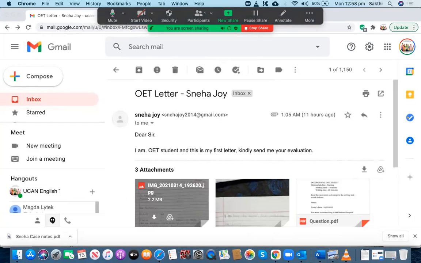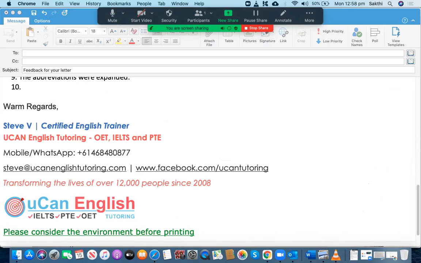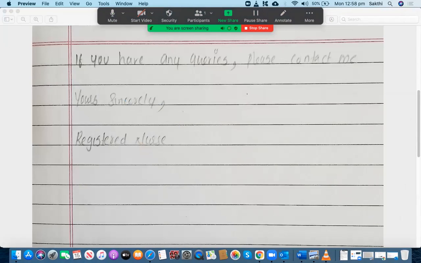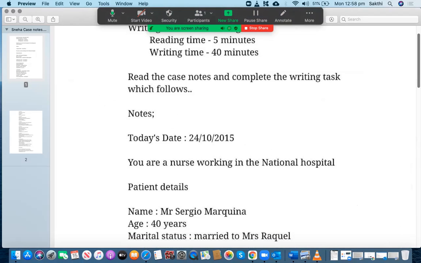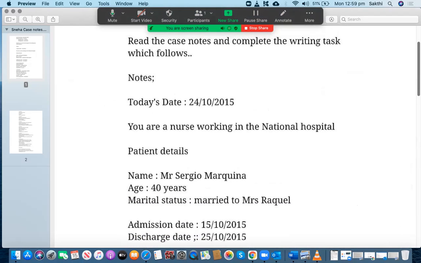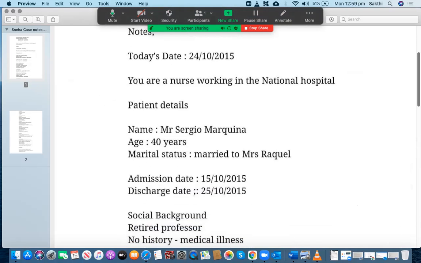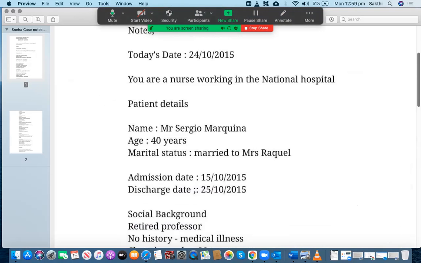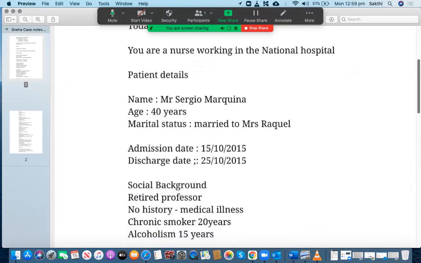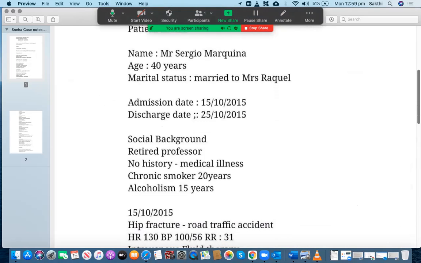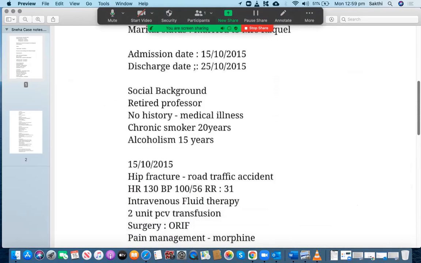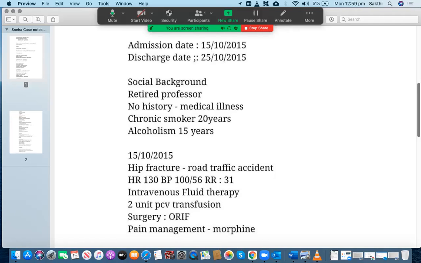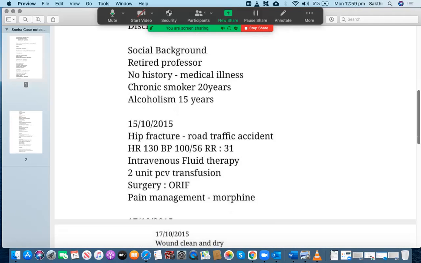All right, okay, so that's the nurse case notes. Complete the writing task which follows. Notes today's date. That's all right. You're a nurse working in the National Hospital. Patient details. Sergio Marquino, age 40 years. Marital status, married to Mr. Rockel. Admission date is 15/10/2015. Discharge date is 25/10/2015. That's good. Social background, retired professor. No medical history. No medical illness. That's good.